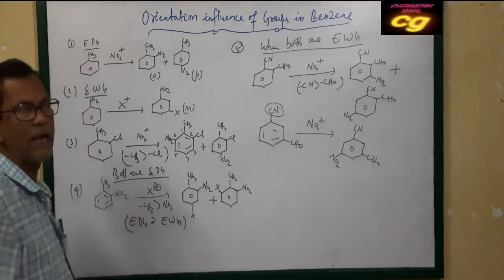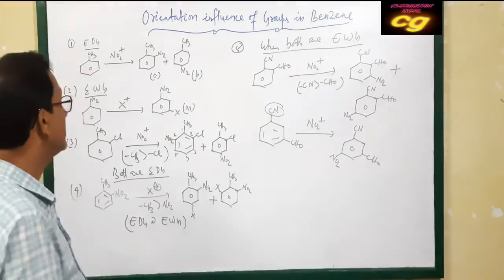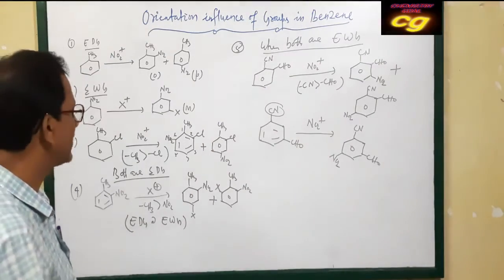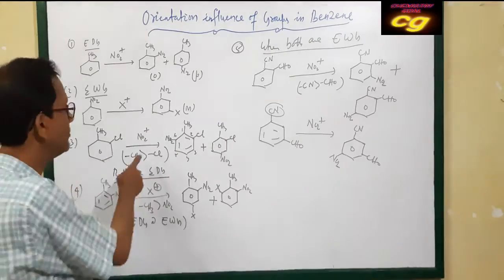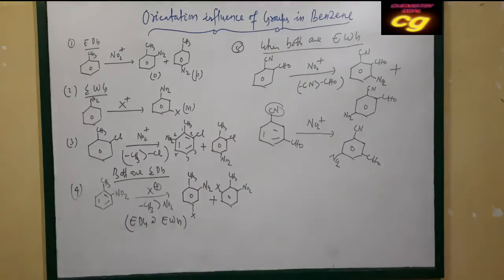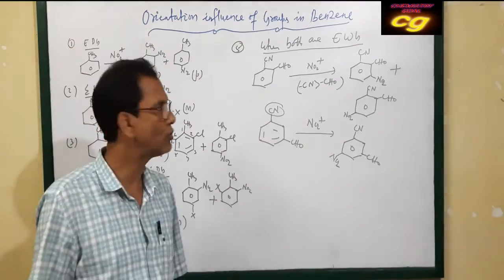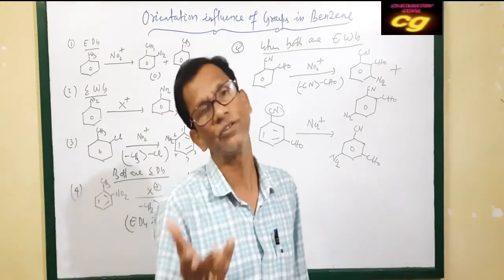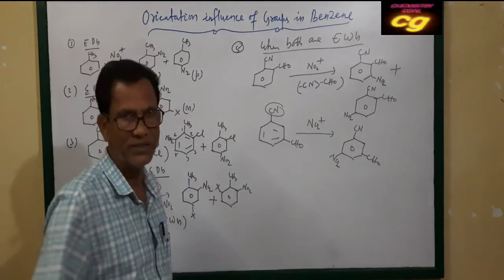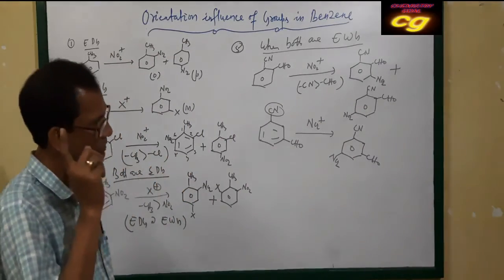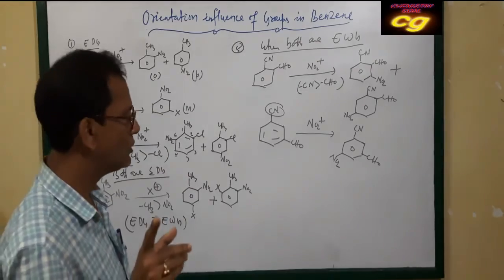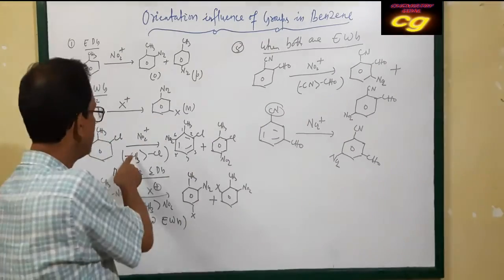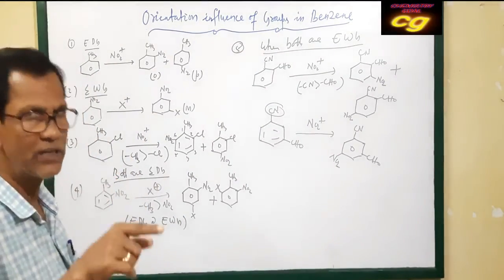For electron donating groups, it depends upon the nature of the electron donating group. A more reactive electron donating group gives the correct result. The next substitution depends upon the reactivity of the electron donating group. So these are some important concepts regarding the electrophilic substitution reaction of monosubstituted, disubstituted, and similarly trisubstituted benzene. You have to see the nature of the groups attached to the benzene ring, whether electron donating or electron attracting. If both are electron donating, then you have to take the reactivity order, and substitute as per that.